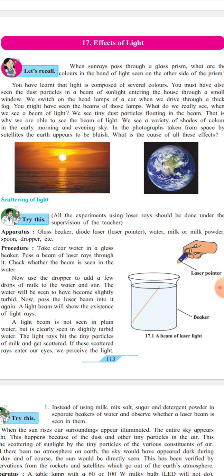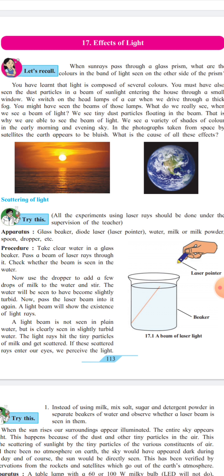When we switch on the headlamp of a car and drive through thick fog, you might have seen the beam of light from those lamps. What do you really see? When you see a beam of light, we see the tiny dust particles floating in the beam. That is why we are able to see the beam of light.